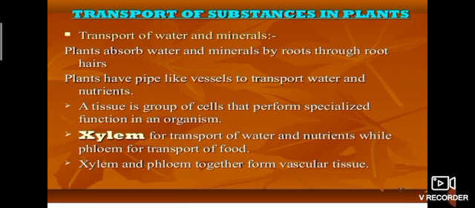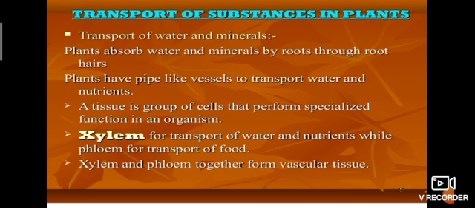Roots absorb water and nutrition from the soil. The function of the leaf is food preparation. Flowers are reproductive parts. Then what about the stem? It transports water and food to the other parts.